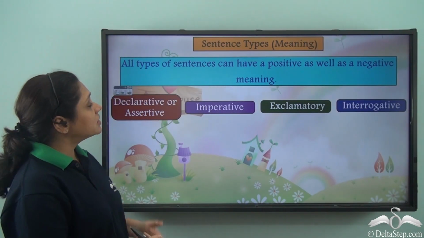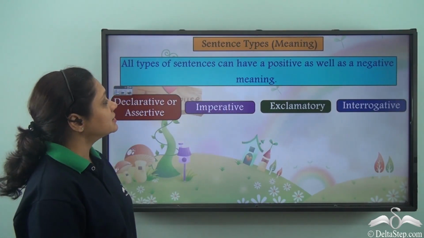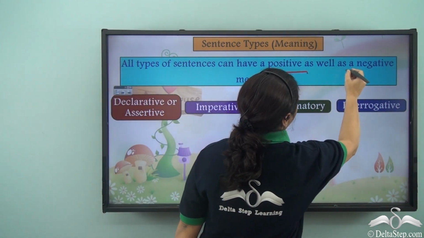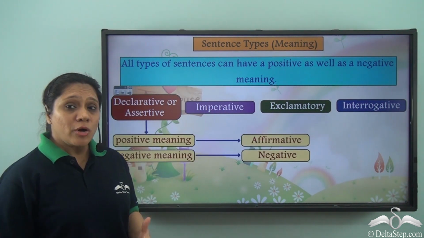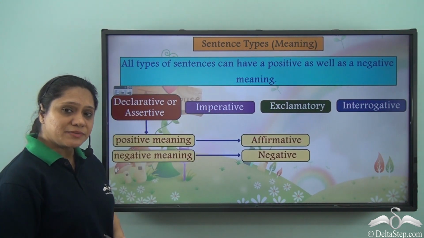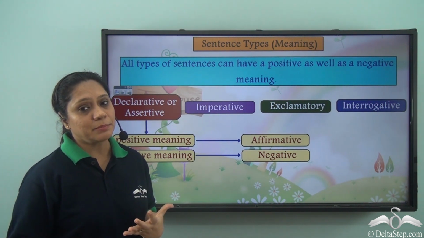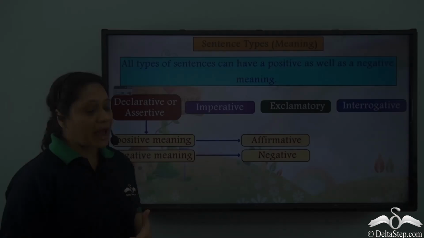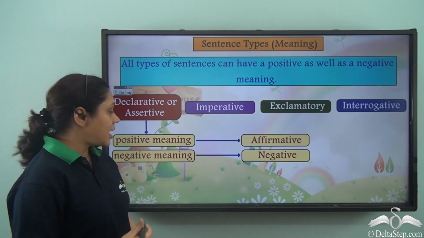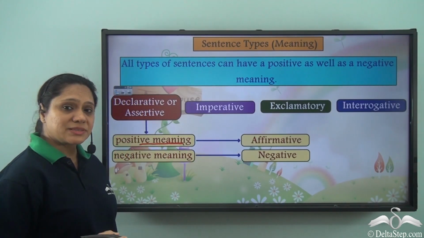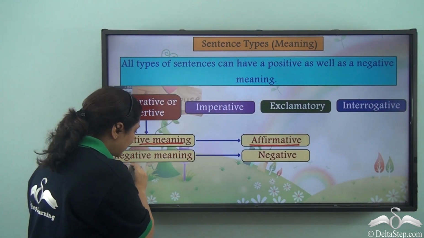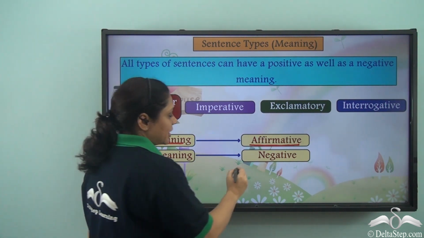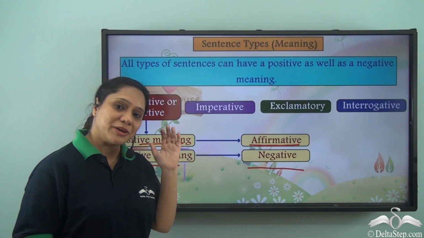You have already learned that all these kinds of sentences can have a positive as well as a negative meaning. But only in case of declarative or assertive sentences, we give a special name to a positive meaning sentence and a negative meaning sentence. A positive meaning declarative sentence is known as an affirmative sentence, and a negative meaning declarative sentence is known as a negative sentence. Now let us do lots of exercises regarding these.